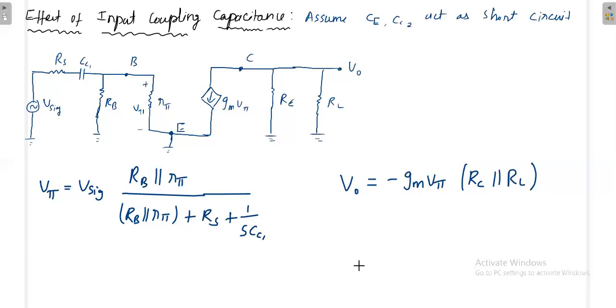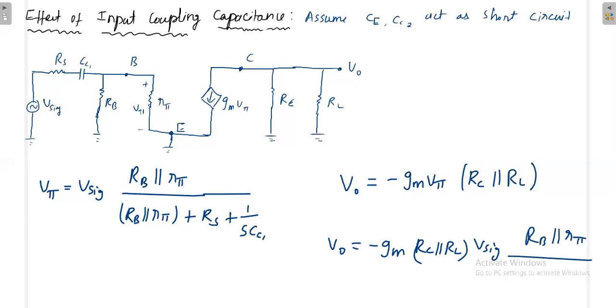First I will substitute. Vo is gm times RC parallel RL, then write these remaining terms: Vsignal times RB parallel R pi, divided by RB parallel R pi plus RS plus 1 by sCC1. Now you can take that Vsignal to the left hand side in the denominator.